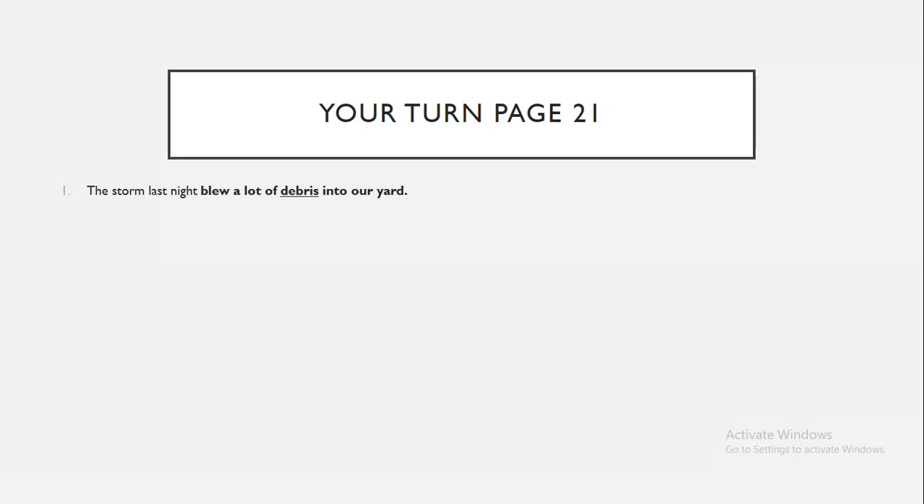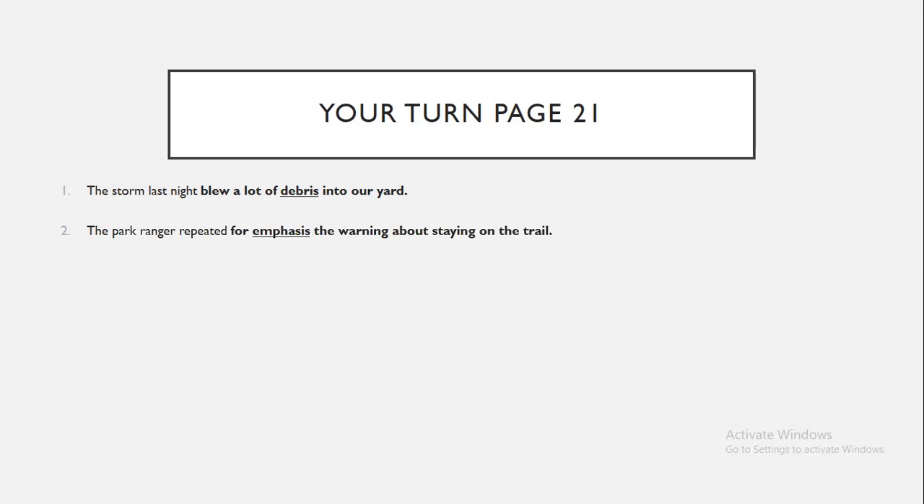Number 2 is emphasis. The park ranger repeated, and we need to complete this with a word, the word emphasis. Okay, the park ranger repeated for emphasis the warning about staying on the trail. All right.